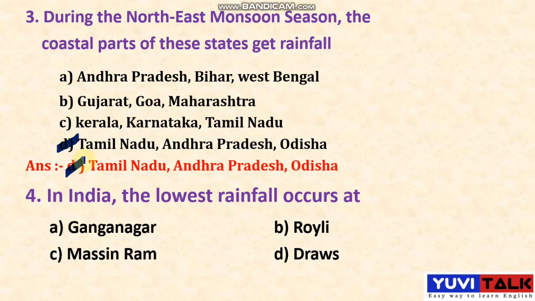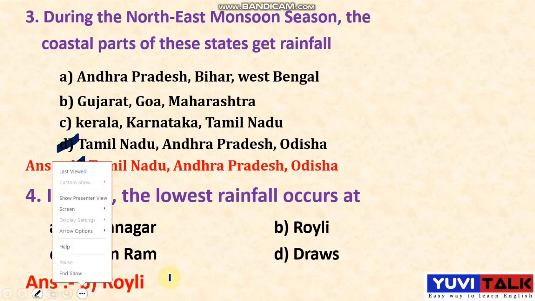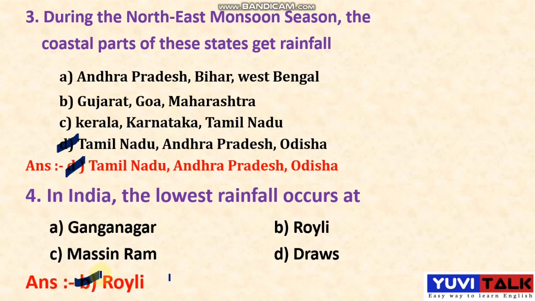See there, the 4 options are there. So the right answer is, student, option B, Roili. So Roili is the right answer here. Okay, option B, Roili is the right answer. I hope you understood, students. Now let's move on to the next question.